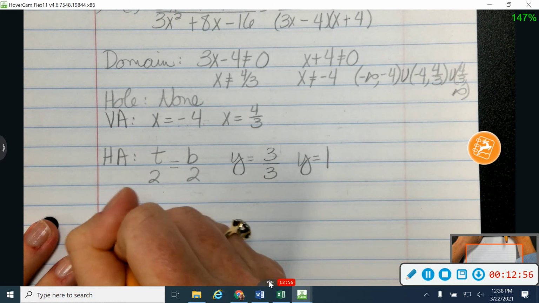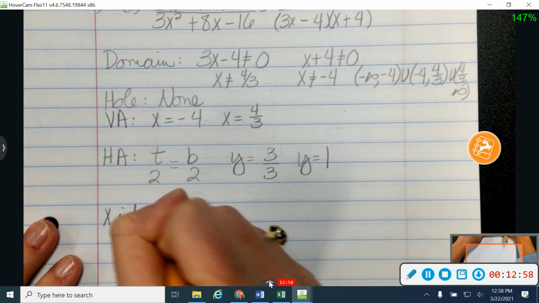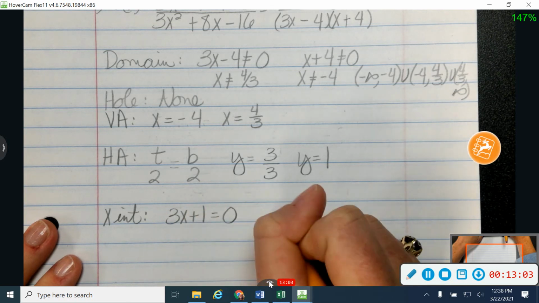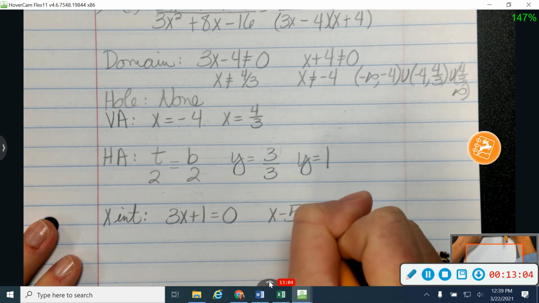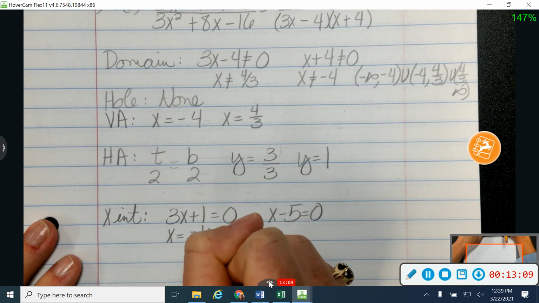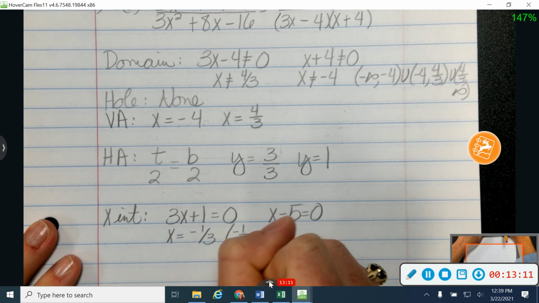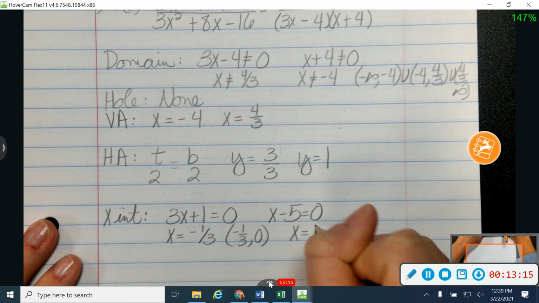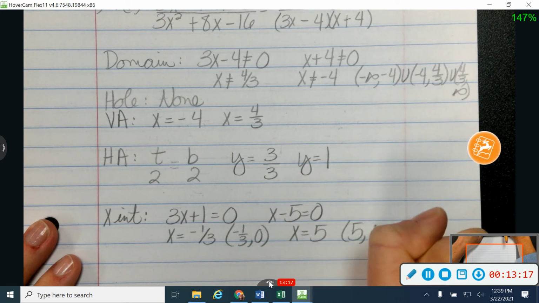All right, for my x-intercepts, I'm going to take my top and set it equal to 0. I've already got those in factored form, so let's just use it the way that it is over there in factored form. So this one's going to be where x is equal to negative 1/3, so that'll be at negative 1/3, 0. And this one's going to be where x is equal to 5, so that will be at 5, 0.